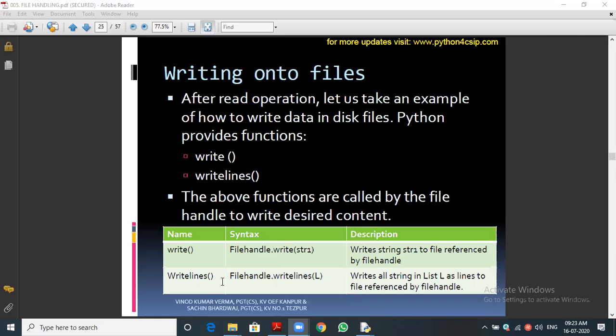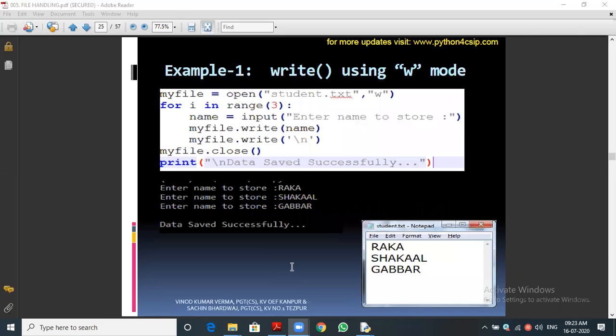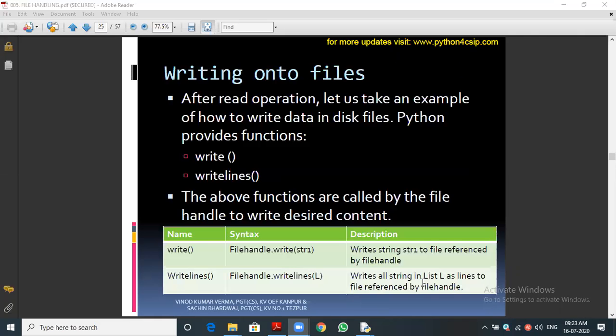The second one, writelines, writes all the strings in the list, that is, we should give it as a list, list L, as in lines, into the file. Line by line it will be written. So 2 functions are there, the write function and the writelines function.